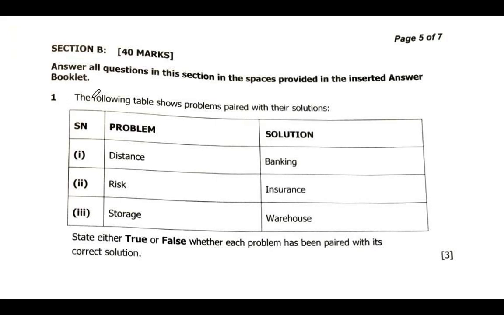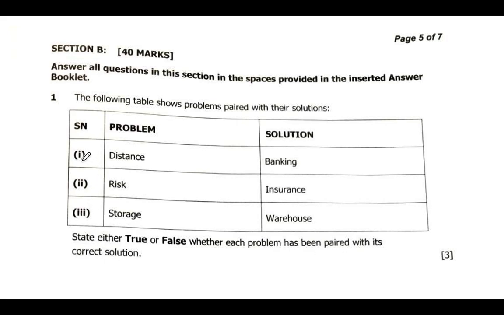So we have question 1. The following table shows problems paired with their solutions. So we have serial number, a problem, and then a solution. This is more like matching, and then we see if they are true or false. The first one is distance and banking. Then we have risk and insurance, and then storage and warehouse. State either true or false whether each problem has been paired with its correct solution.